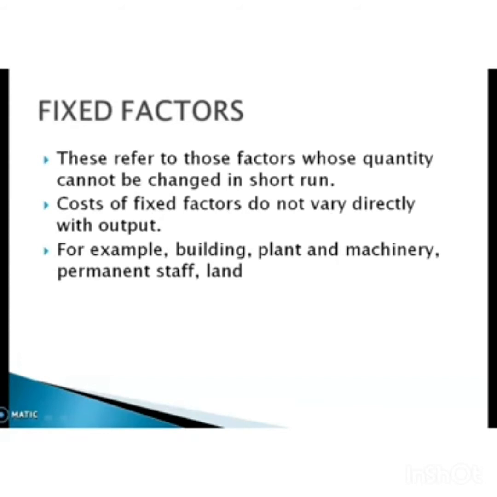That is, it does not change whether the level of output increases, decreases or becomes zero. It is fixed. An unchanged factor is known as fixed factor. For example, building, plant and machinery, permanent staff and land. These are examples of fixed factor.